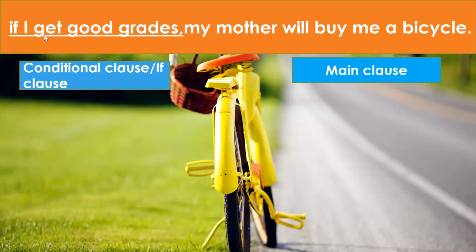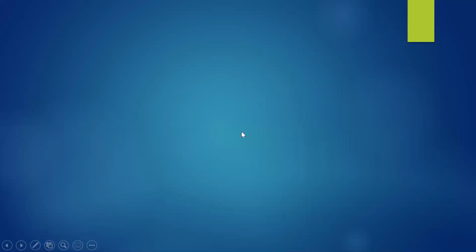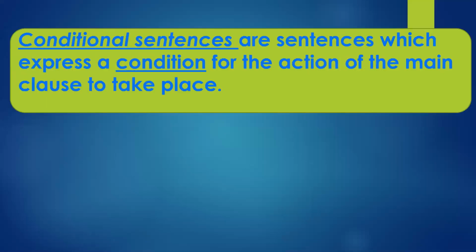So in this case, the conditional clause or the subordinate clause is appearing before the main clause. Therefore, you have to put a comma. You have to be careful about that. And this kind of sentence is a conditional sentence also. In the first case, the consequence was written first and then the condition was laid down. But in this sentence, the condition is laid down first and then the result or the consequence is stated. Now let us see what conditional sentences are.